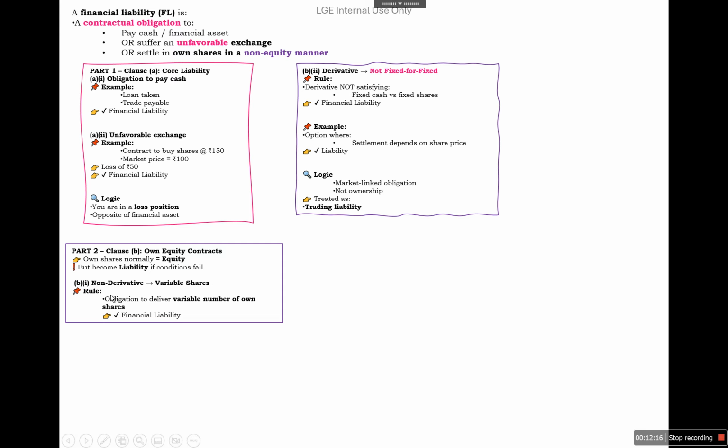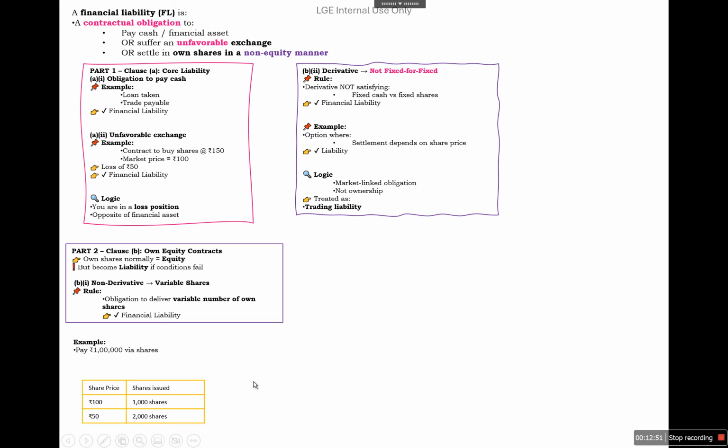For example, we have discussed that in the case of a non-derivative, if variable shares are there, the obligation to deliver a variable number of own shares will be called a financial liability. For example, pay 1 lakh via shares. If the share price is 100, we have to issue 1000 shares. And if the share price comes down to 50, we need to issue 2000 shares.